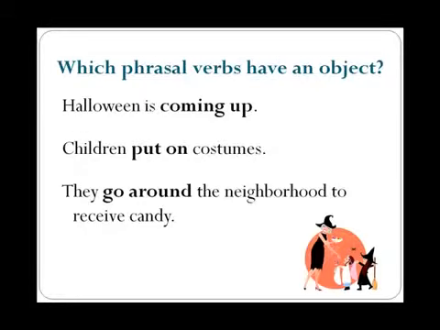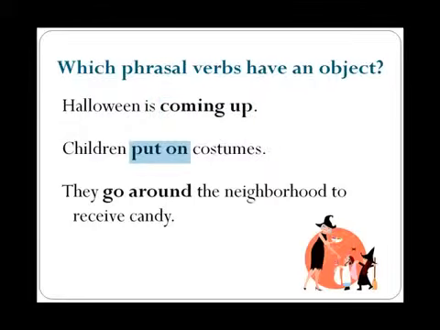Here are the 3 phrasal verbs I used. Which ones have an object? Put on and go around. Come up is intransitive, there is no object. If something is coming up, it's happening soon. We use this in the present progressive.